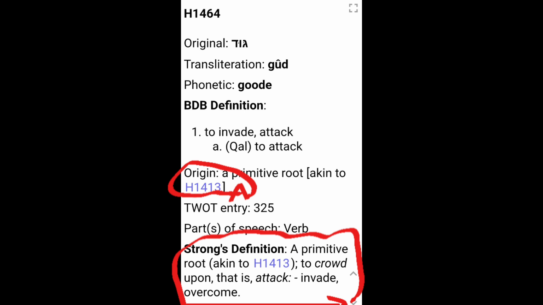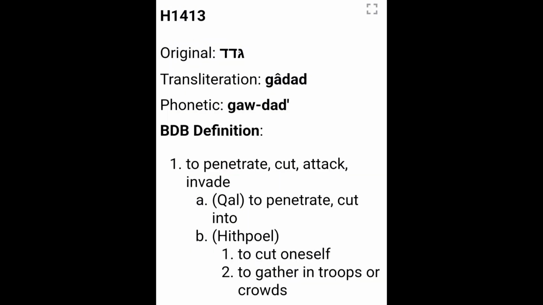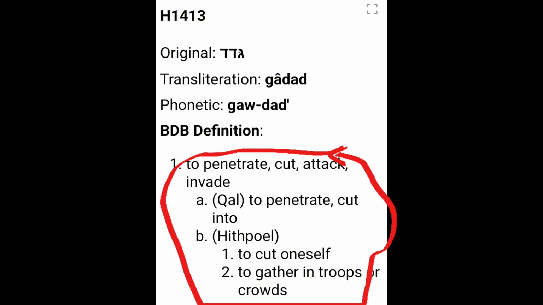It means to crowd upon, that is, attack or invade or overcome. Going to H1413, Gimel, Dalet, Dalet, Gadad, we see this means to penetrate, to cut, to attack, invade,